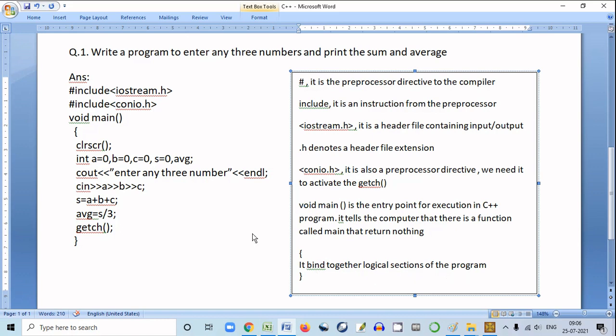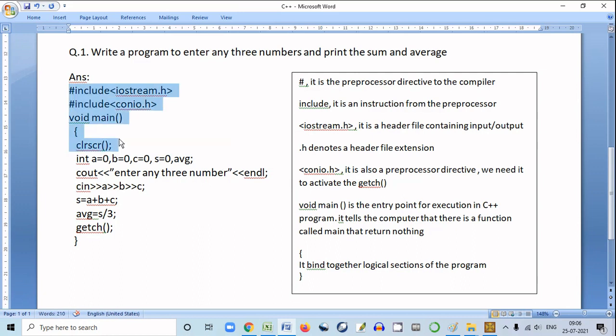Now I will discuss from this line. As I said, up to here the whole program will remain the same, so I will discuss from here. According to the question, you have to enter three numbers and find the sum and average. For that I have taken three variables A, B, C. In A we will have one number, in B another number, and in C one more number. In S we will store the sum, and in AVG we will store the average.